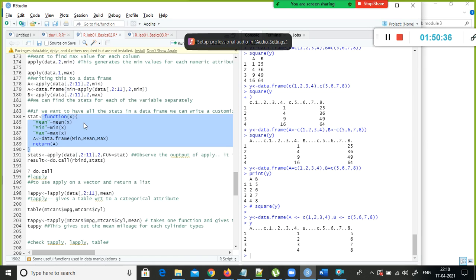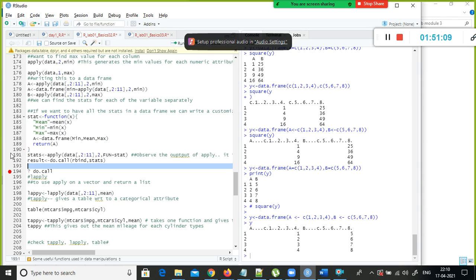In R you don't have a built-in function to see the 5 number or 6 number summary along with the spread of values. But when you use describe in pandas, it displays the 6 number summary along with the measures of spread like range and standard deviation.